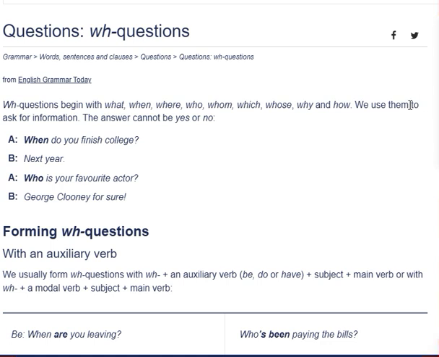Hello everybody. Today we're going to talk about WH questions, which we use for open questions. So we learned before about yes/no questions, which may use an auxiliary such as do, such as have, or they may rely on the verb be in order to make a question. However, if we start with the verb be, if we start with the auxiliary do or did in the past, that question is always going to be a yes no question. So that means that it can only be answered with yes or no.